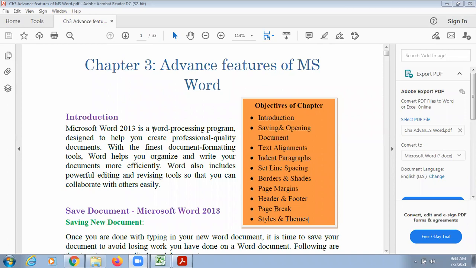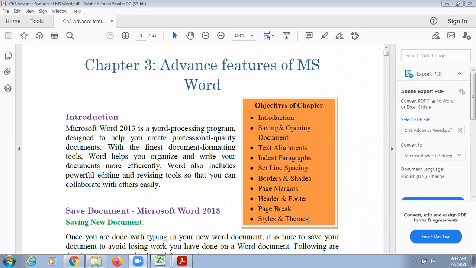So we can decide everything in advance, and as soon as you start creating your book, or maybe you are creating a newsletter or a newspaper, whatever you are creating, you just need to select the style. You need not select for every heading that this will be my writing style, this will be the font size, this will be the color of the heading.